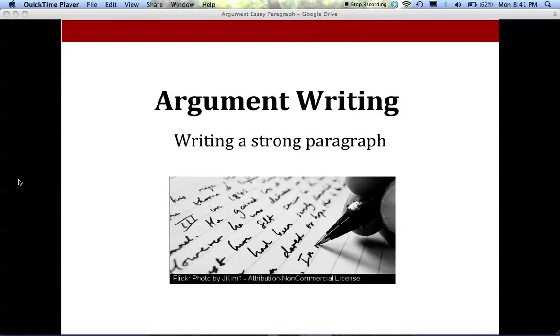Everyone, this is a quick tutorial on how to write a strong paragraph when you're completing argument writing. Oftentimes when you do argument writing, you'll be writing an essay that has multiple paragraphs. But before we get into that, I really want to focus on the fundamentals to make sure each of your paragraphs is really strong.